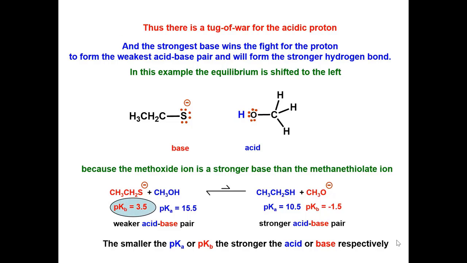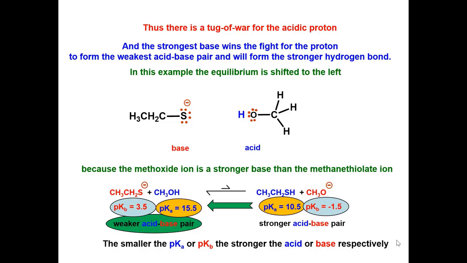Notice the pKb of the ethane thiolate is 3.5 and the pKb of the methoxide ion is minus 1.5. So the methoxide ion is a much stronger base. If we look at the acid, the pKa of methanol is 15.5, and for the thiol, the pKa is 10.5. So the thiol is the stronger acid.